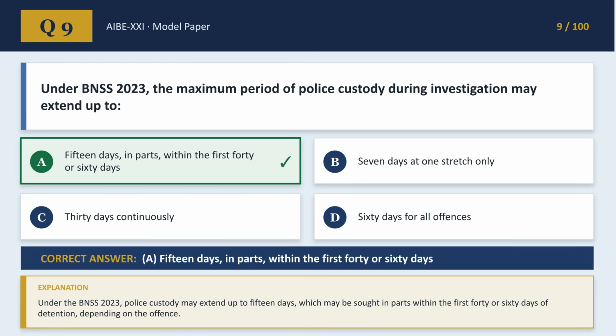Under BNSS 2023, what is the maximum period of police custody during investigation? The correct answer for question 9 is A. 15 days, in parts within the first 40 or 60 days, depending on the offense.